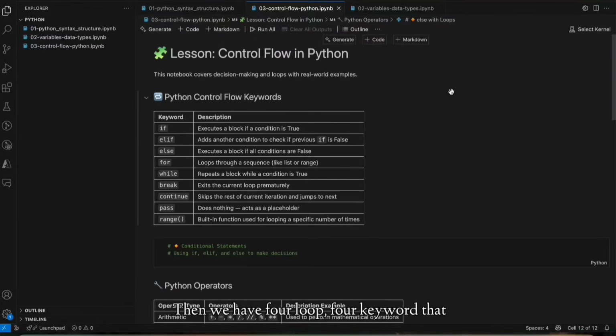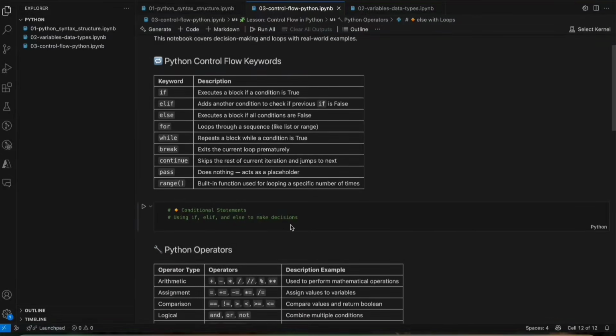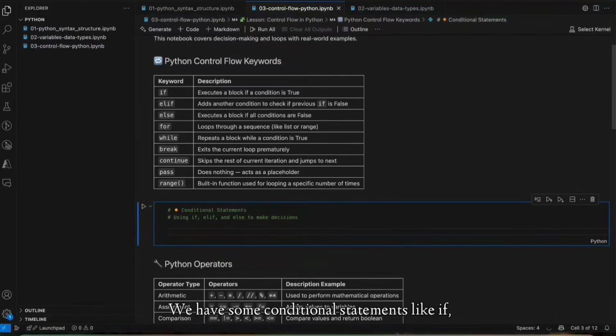Then we have the for keyword that loops through a sequence. Then we have the while keyword that repeats a block while a condition is true. Then we have the break and continue keywords. These are all we will learn. We'll start with the conditional statement. We have some conditional statements like if, elif, else to make decisions.